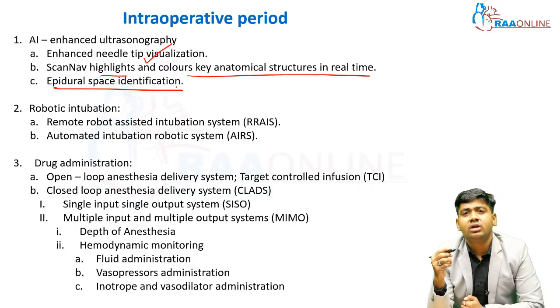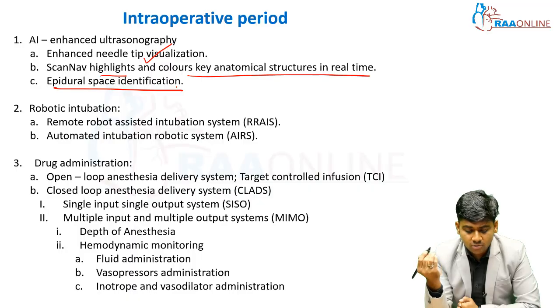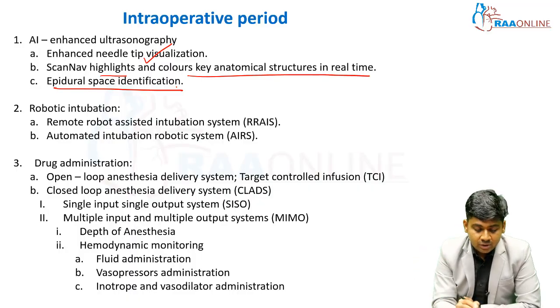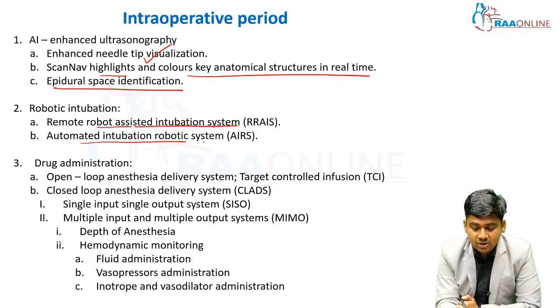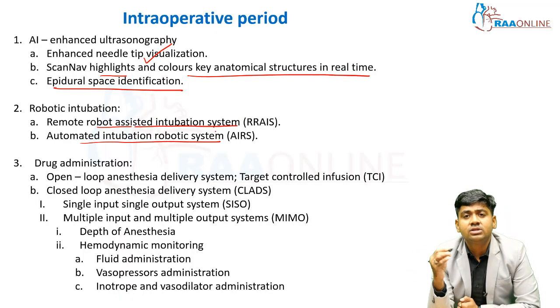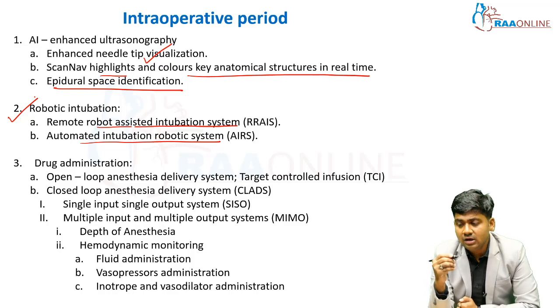Robotic intubations. Nowadays during COVID we also tried robotic intubations. Also in case of difficult airway we can go for robotic intubation. There are two types of robotic intubation systems in the market: the Remote Robot Assisted Intubating System, RRAIS, and the Automatic Intubation Robotic System, AIRS. This is only possible through artificial intelligence. Here, no doubt, the anesthetist handles the robot, but the degree of flexion and movement of the robot arms is very high, so we can easily do difficult intubations by the robot.